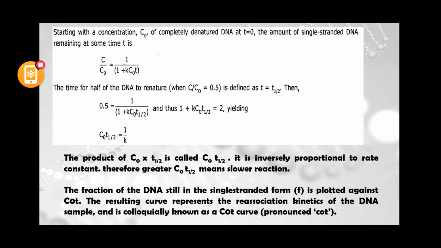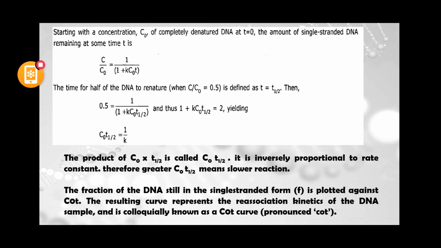Then C/C0 is 0.5, if we consider one as the whole set of DNA, because half the DNA is renatured and half is still denatured. So t equals t half, because we are considering half time, and we put the value C/C0 = 0.5 in the above equation.